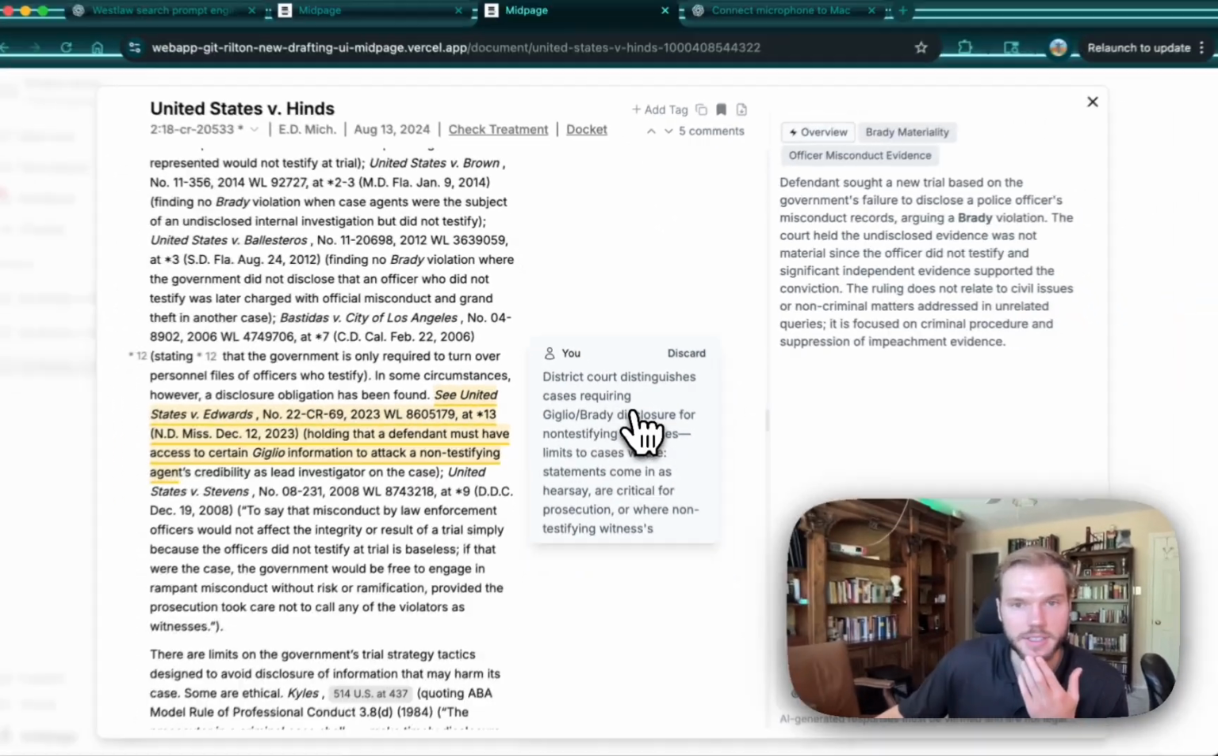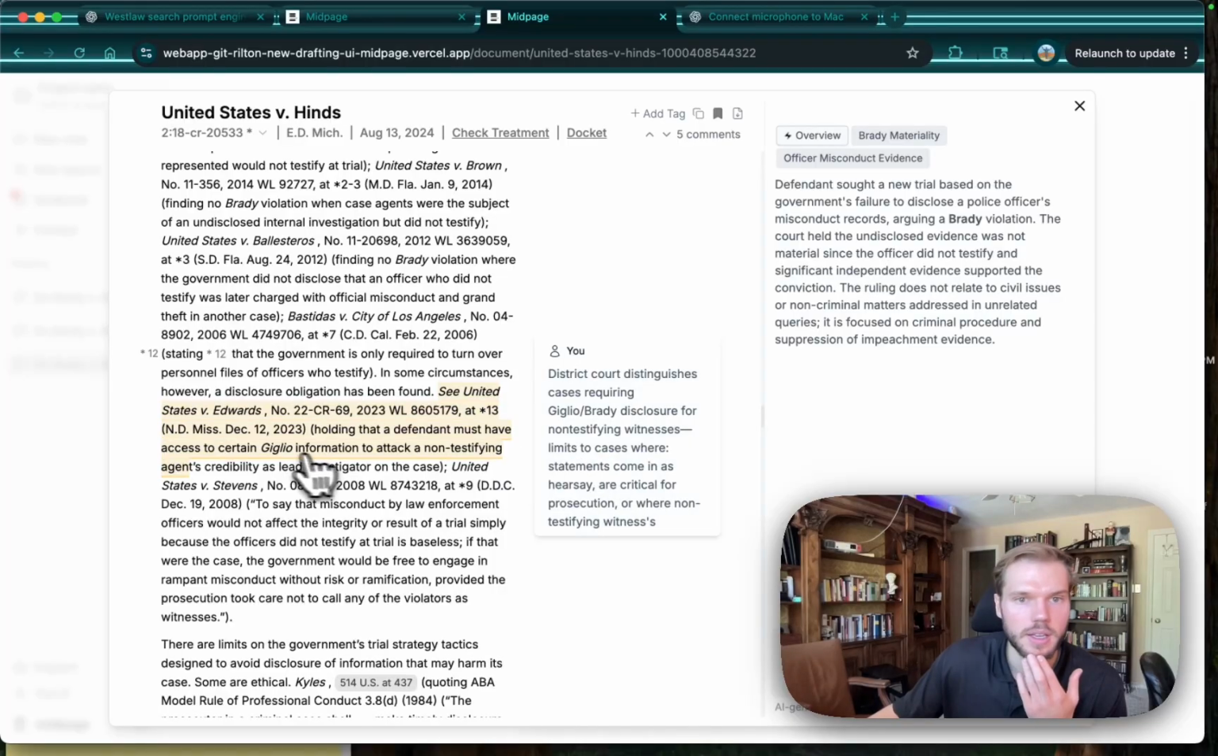District Court distinguishes cases requiring Giglio, Brady disclosures. Okay.